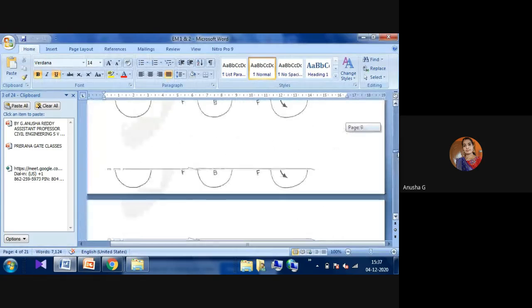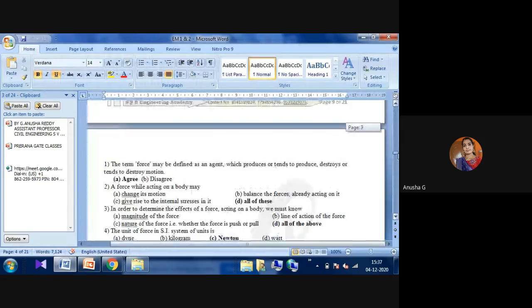Only single topics. After the first topic, we will see some small definitions. All of you observe here. The term force may be defined as an agent which produces or tends to produce, or destroys or tends to destroy, the motion. It's called a force. Correct or not? If you agree, you have to write it as correct.